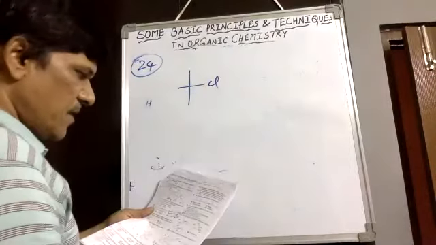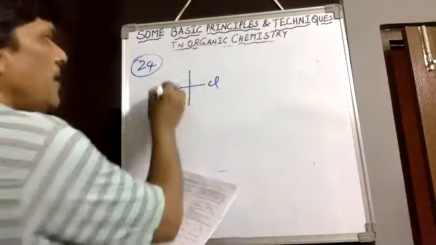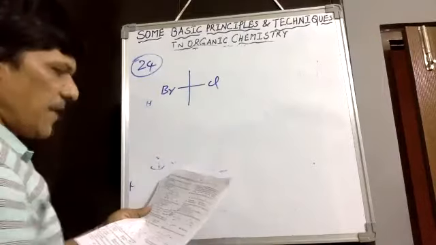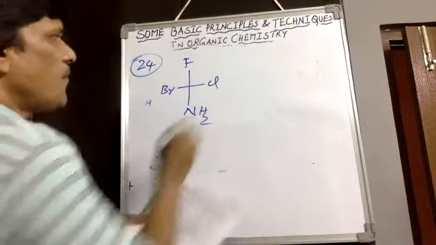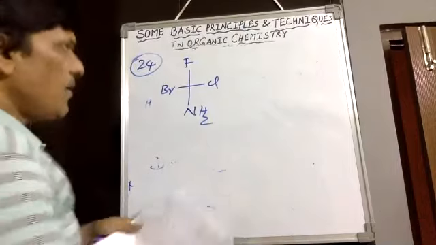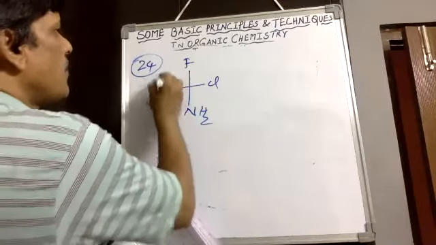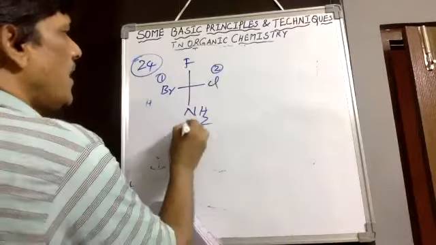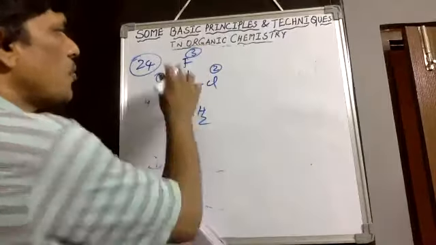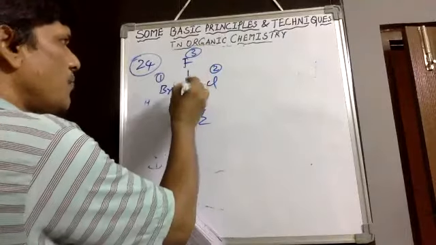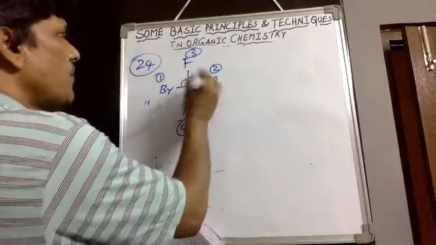Chlorine is there towards the right side, and automatically you have to keep bromine on the left side. Fluorine, and the fourth group is NH2. Therefore, we go with higher atomic number, higher priority: 1, 2, and 3, and this is 4. The fourth priority is on the horizontal position. 1, 2, 3.